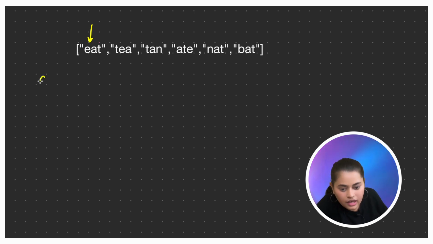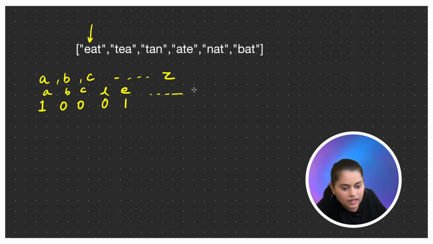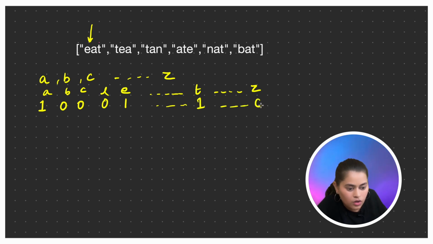So we have A, B, C till Z, right? I'll count the frequency of each element. Count of A is 1, count of B is 0, count of C is 0, D is 0, E has 1, and similarly we'll have T somewhere, and similarly we have Z somewhere, right? So it will be 1 and it will be 0. So I have these frequencies.